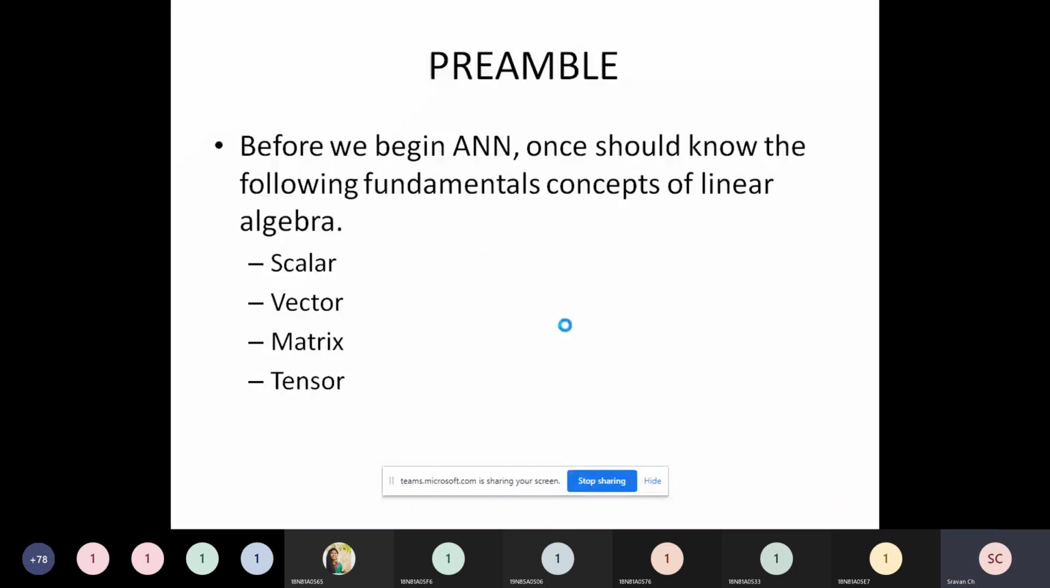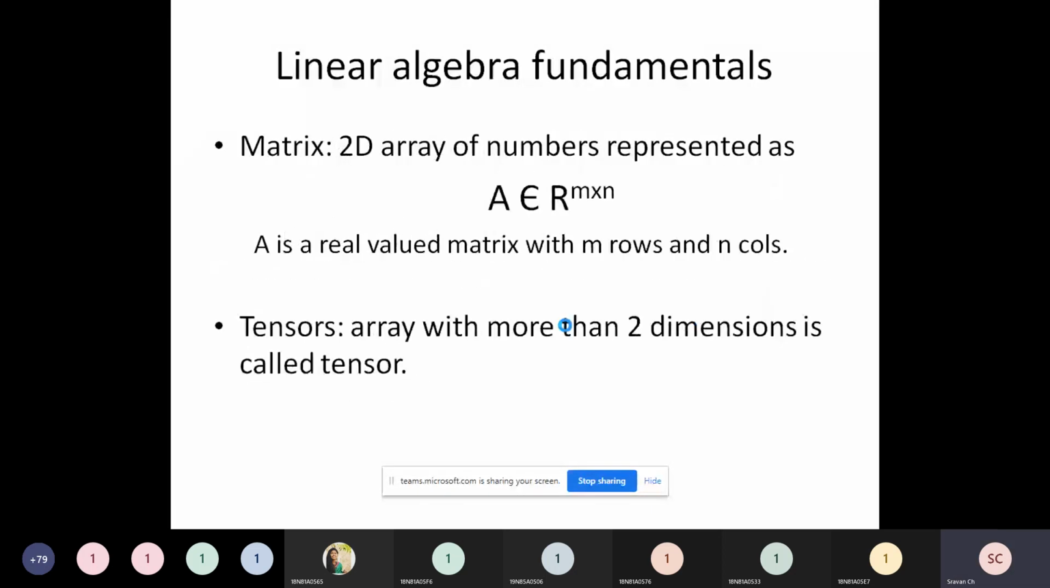So before we begin ANN, artificial neural networks, these are the four things which everyone should know, right? In fact, fundamental mathematical concepts of linear algebra, everyone should know. And as part of that, we have discussed four components called scalar, vector, matrix, tensor. So what is a scalar, what is a vector, what is a matrix, what is a tensor, we have seen, right? We have defined them.